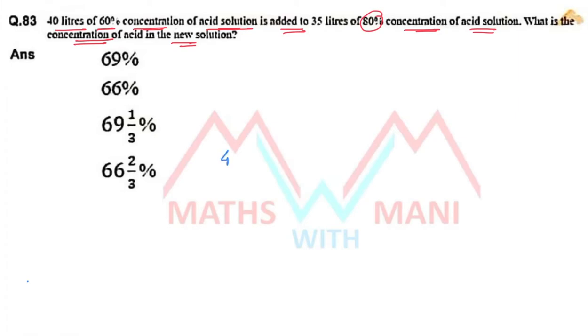So 40 liters has 60% concentration and 35 liters has 80% concentration. So what about the overall concentration? Clear, you have to find out the mean concentration or average concentration of the total solution.